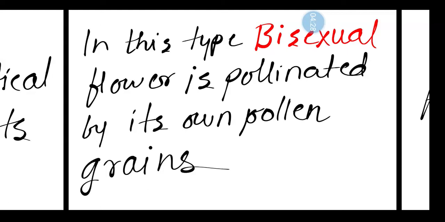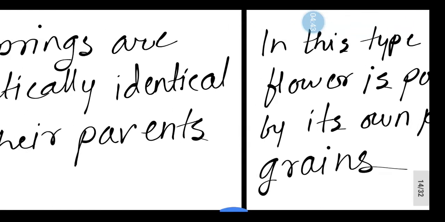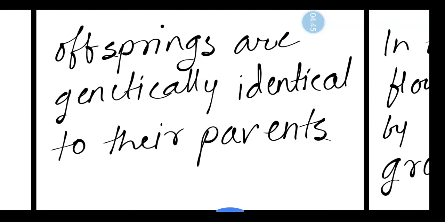In this type, a bisexual flower is pollinated by its own pollen grains. Both the sex organs, male and female, that is androecium and gynoecium, are present in the same flower. Their time of maturation is also the same. At that time only autogamy takes place. When autogamy takes place, the offspring are genetically identical to their parents.